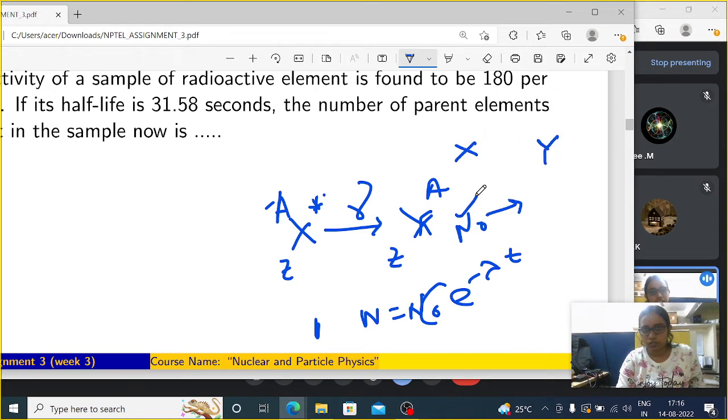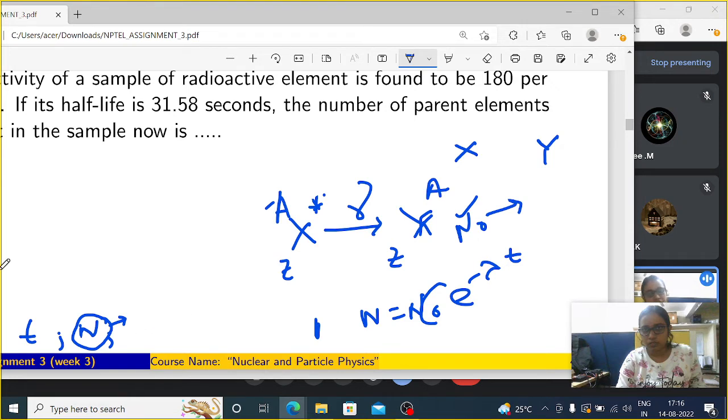So N0 is the number of parent nucleus elements, and after decay, X will decay, that means the number of X will decrease. So after time t, the number of parent particles will be N, which is not decaying right now. After time t, it is undecayed.